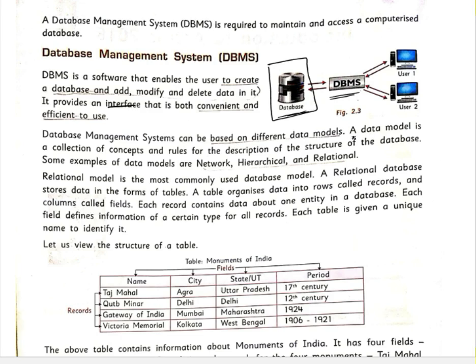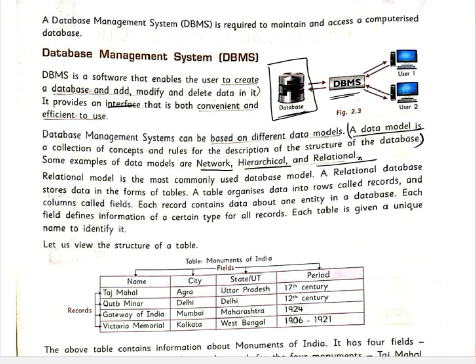Okay, so a database management system can be based on different data models. A data model, now you have to see what is a data model, so you can underline it. A data model is a collection of concepts and rules for the description of the structure of the database. Okay, what is a data model? It is a collection of all the concepts or rules for the description of the structure of the database. Some examples of data models are network, hierarchical, or relational.